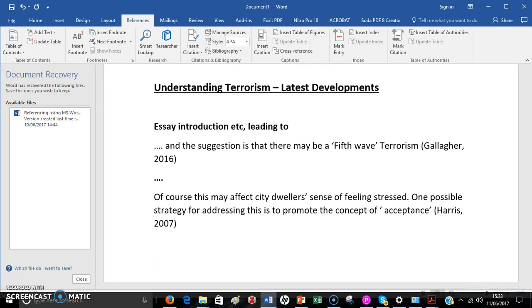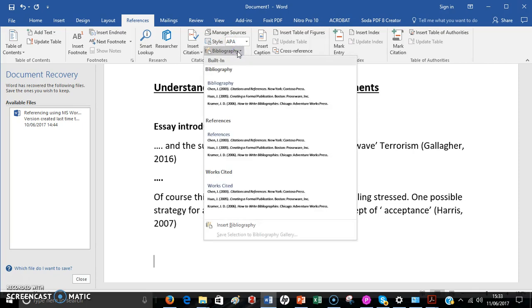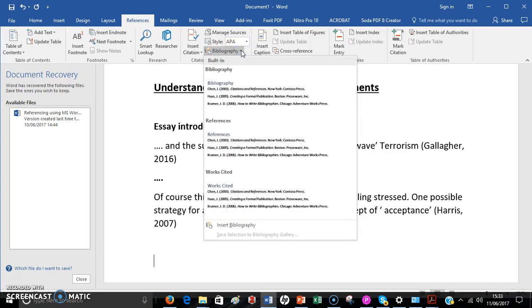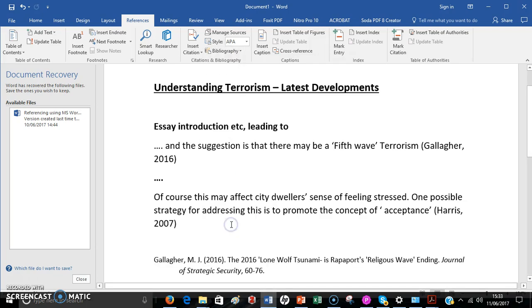Now at the very end, of course, you want to put your list of references, or what it actually is termed here as a bibliography. So you simply go up to this point here where it says bibliography. You click on that as different styles. Okay. You click on the little bit at the end and there, insert bibliography.